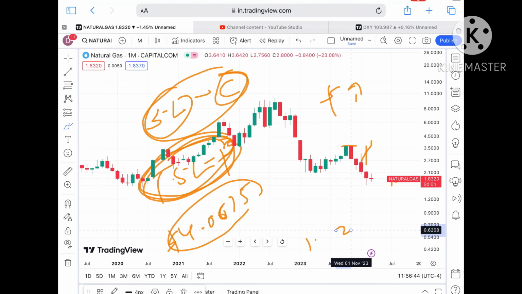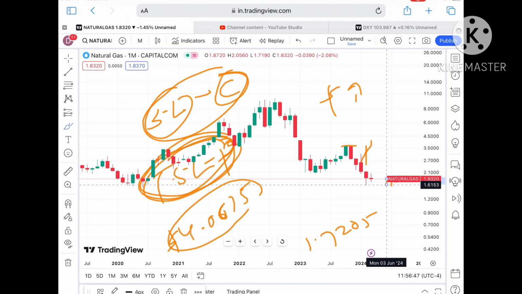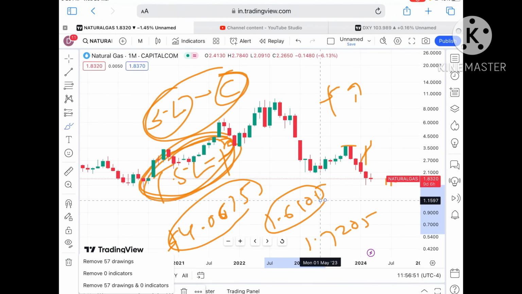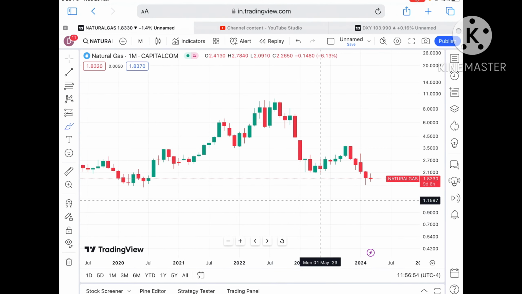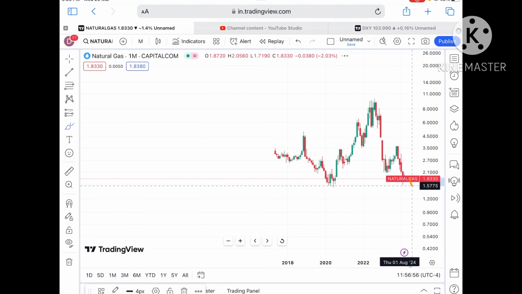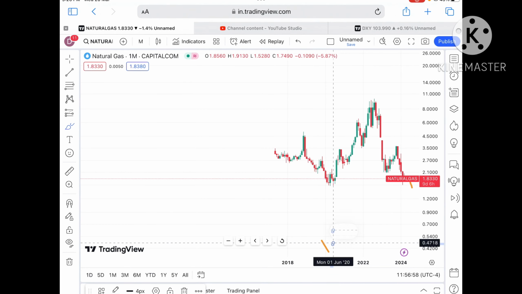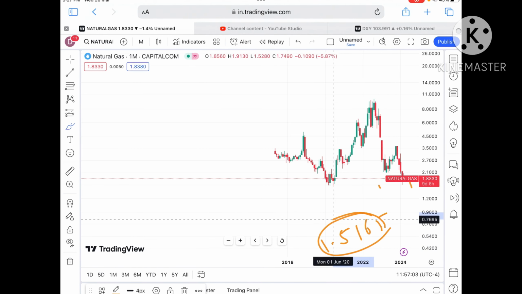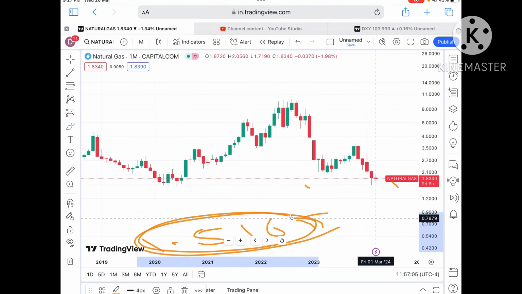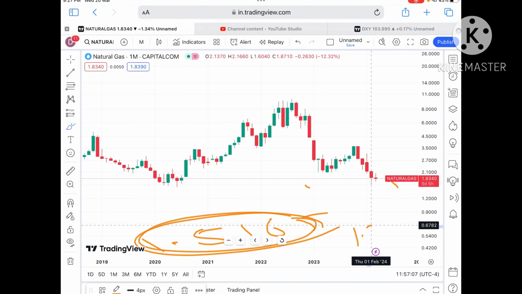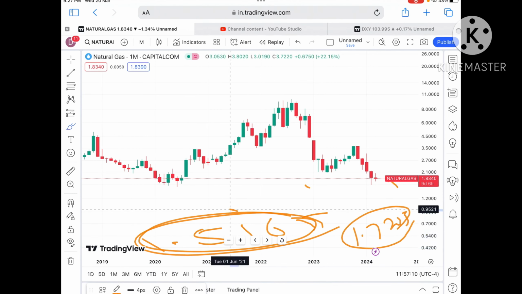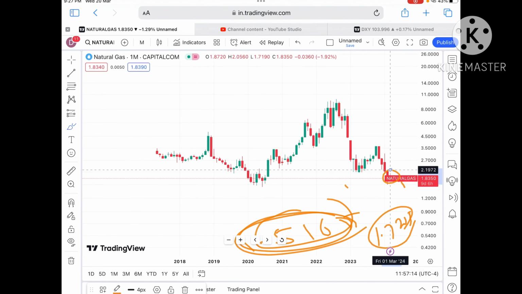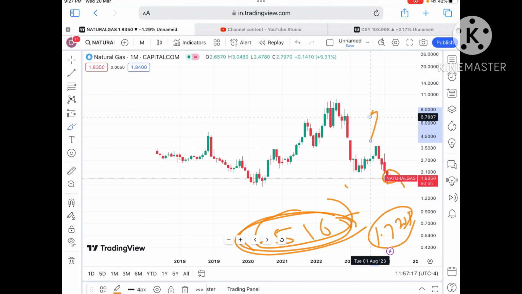Now suppose the price doesn't sustain, it can come down towards a level of $1.7205, and if it starts moving below that level, a further downfall towards 1.6105 we can see. If the price keeps moving below that level, it will go further low, and after that we will see a probability of going towards $1.5165, and this level is also being tested. So remember that as soon as the price starts falling below a level of 1.7205, chances of crossing a level of 1.516 will be there. So it is halting in this particular range.